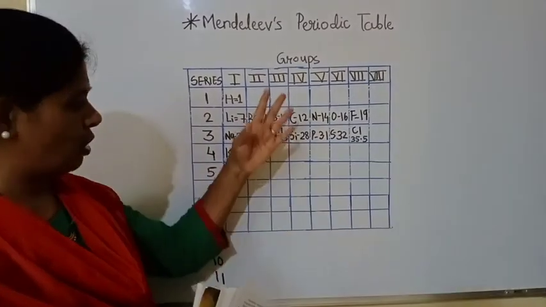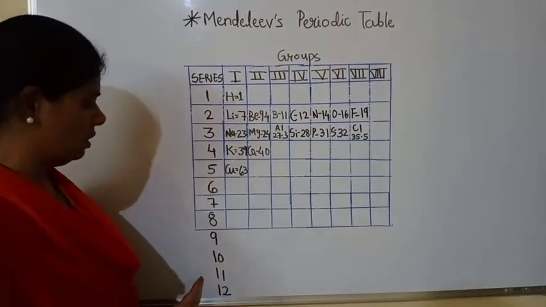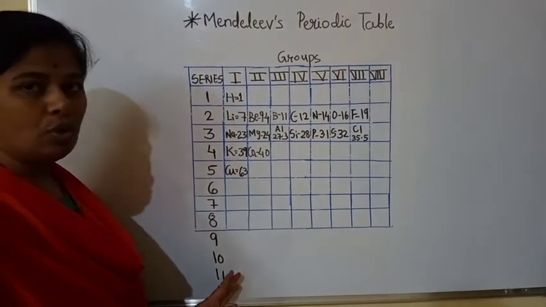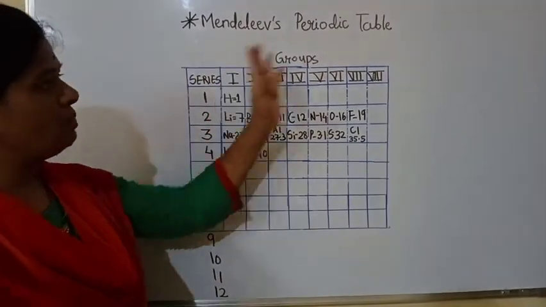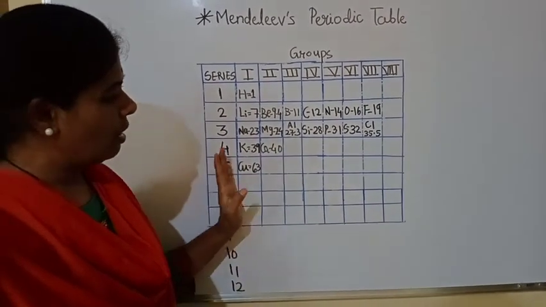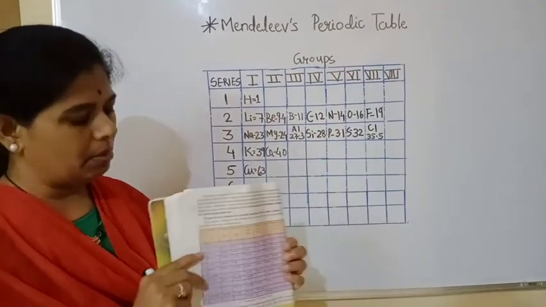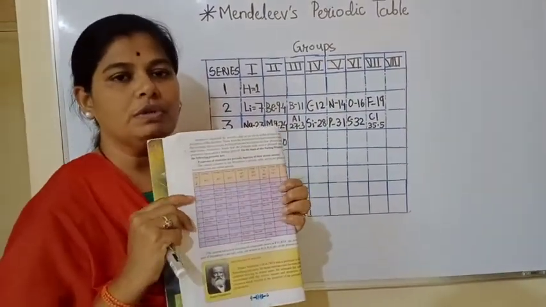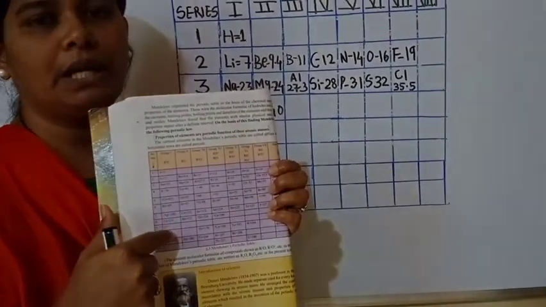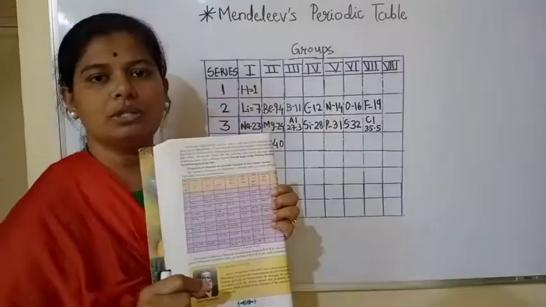So now I have not drawn the complete table, but you can see here I have shown the 12 horizontal rows, that is the periods, and 8 groups and 12 periods you can see. Here I have not written all the elements in the table, but whatever table is given in your textbook, if you see that table, you will see that Mendeleev kept some vacant places in the table. Why? Because those elements were not yet discovered.